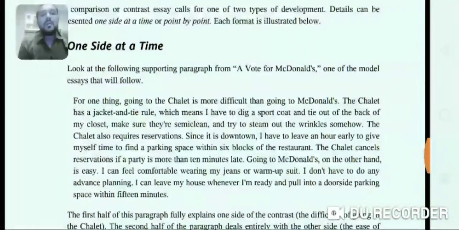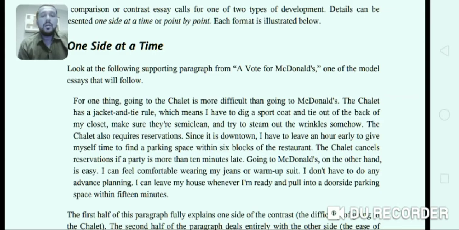For one thing, going to the chalet is more difficult than going to McDonald's. The chalet has a jacket and tie rule, which means I have to dig a sport coat and tie out of the back of my closet, make sure they are semi clean and try to steam out the wrinkles somehow.